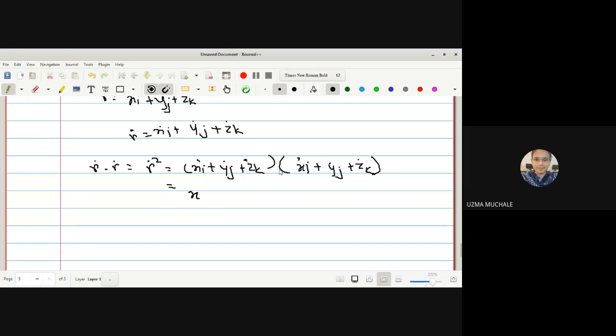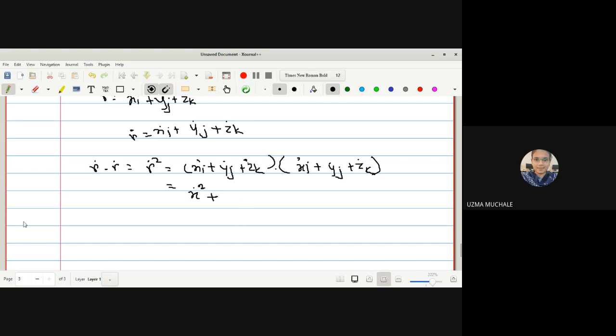Okay, here we have a dot product of x dot i with x dot i. Here the dot product of i with i will be 1, so we get x dot square, plus i dot product with j, which is 0, and then i dot product with k, again it is 0.